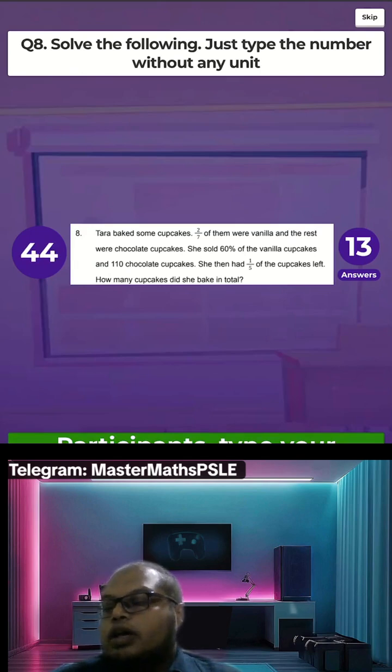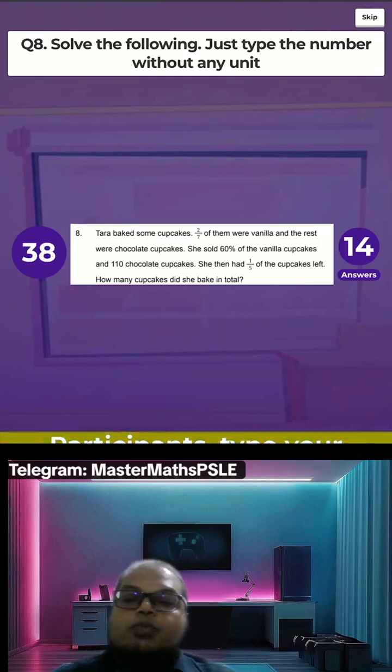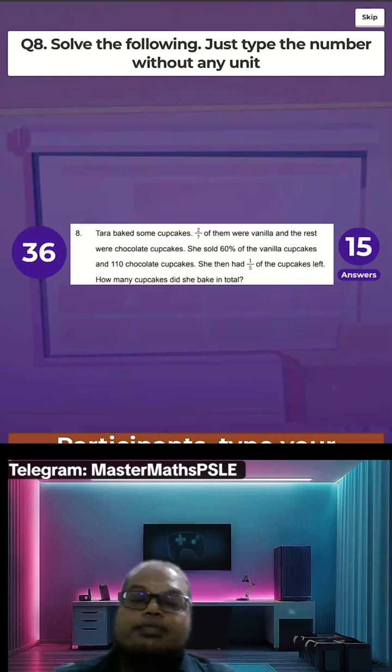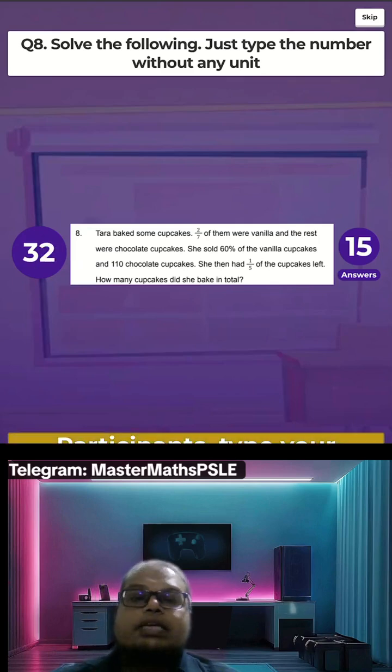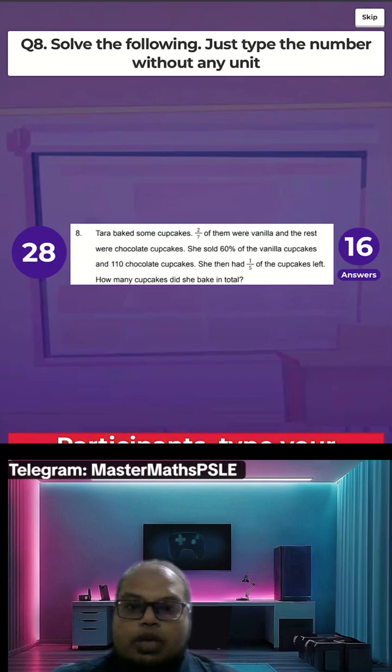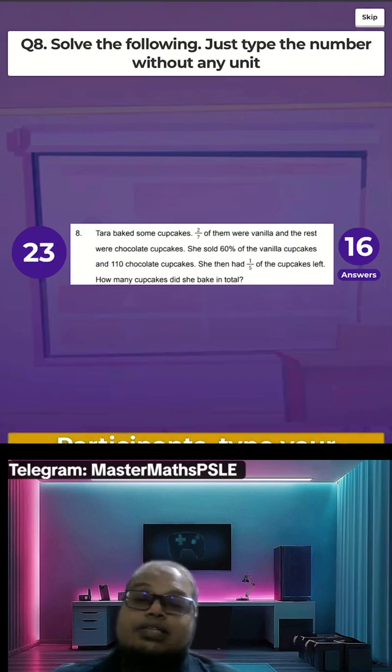Then you take out 60% of the vanilla units, and then you add 110. With that you got 1/5. Again, this 1 over 5 also, you should have made the denominator the same as the 7. Okay, we got 30 seconds more. Or in a way, less than 30 seconds.